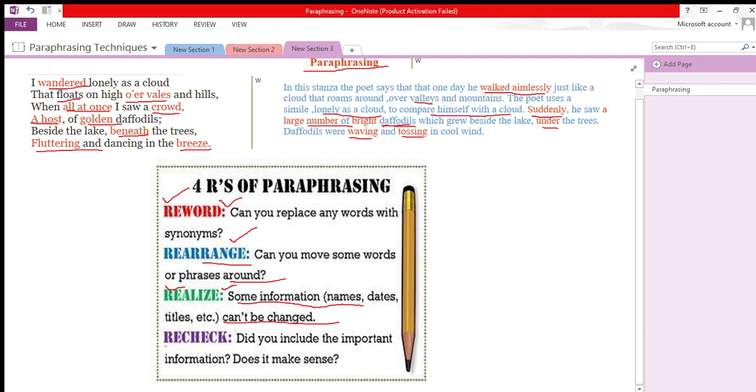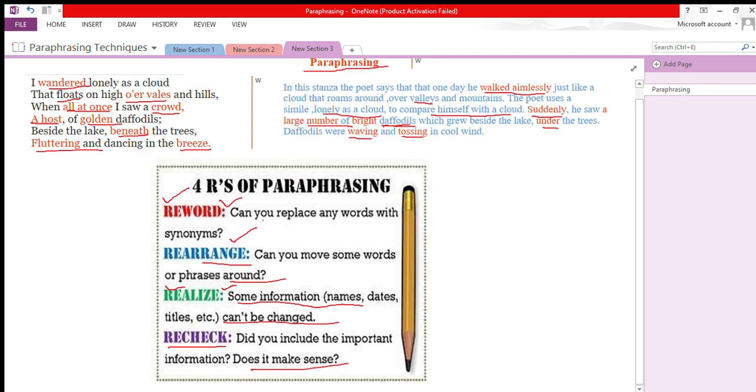Next, the last R is recheck. Did you include the important information? Does it make sense? Yes. Now we need to recheck whether we have included all the important information which was used in the original stanza. Yes, we have used all the important information and we have written it in our own simple words without leaving any of it out. So these are the 4 R's that will help you in paraphrasing.